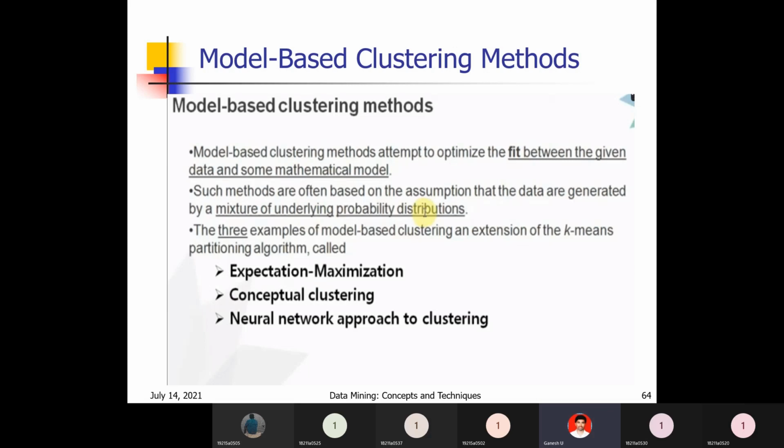Finally, you get the output. This is the neural network concept. Based on this concept, we will cluster the data. So that is the neural network approach to clustering. These are the three different model-based clustering methods: expectation maximization, conceptual clustering, and neural network approach to clustering.